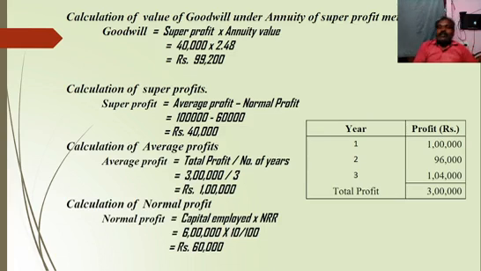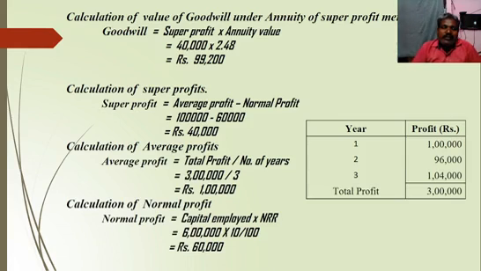With the help of the available information, we should calculate the value of goodwill by the annuity method of super profit. So what are the steps to be followed? Goodwill equals super profit into annuity value or annuity rate. We know the annuity value, but we don't know the super profit. So the next stage is calculation of super profit. The formula is super profit equals average profit minus normal profit. In that question, they have given 3 years' profit only. With 3 years' profit, we calculate average profit, and with capital employed into normal rate of return, we calculate normal profit.